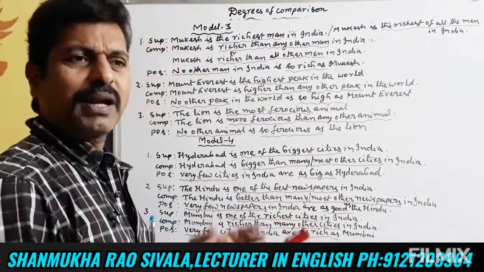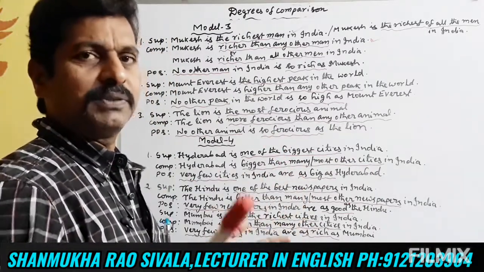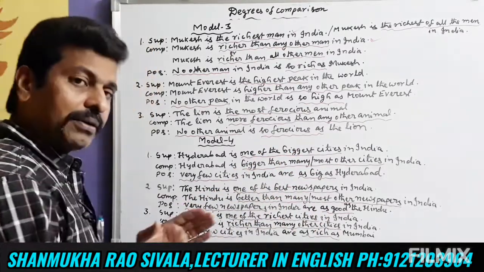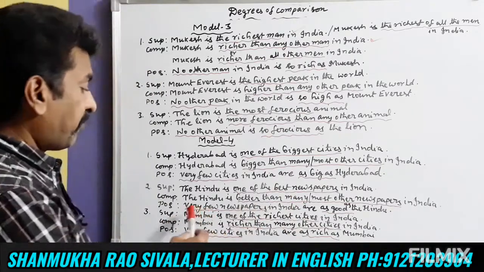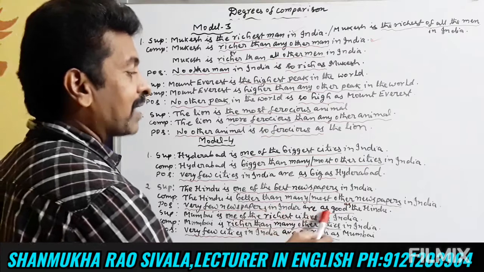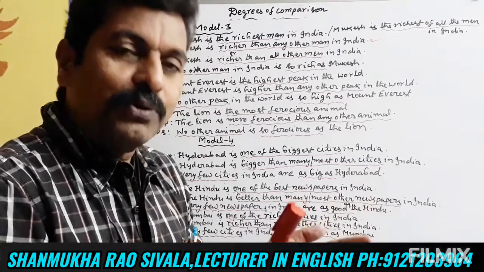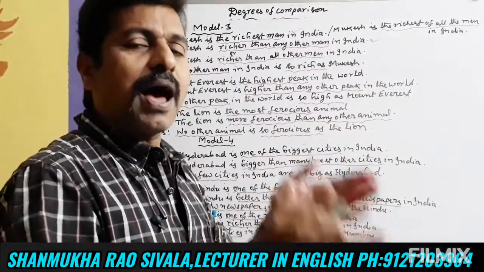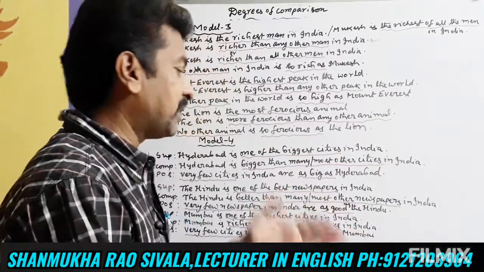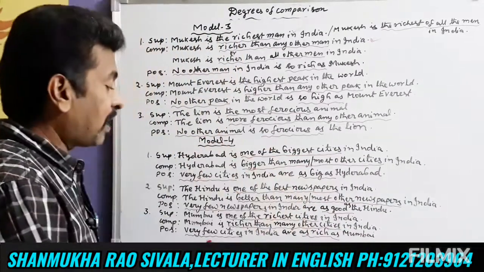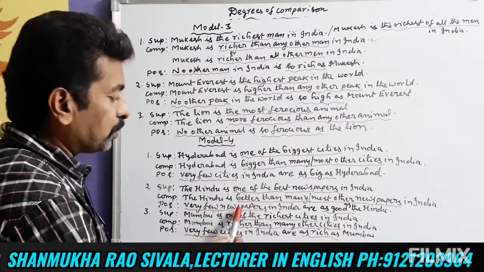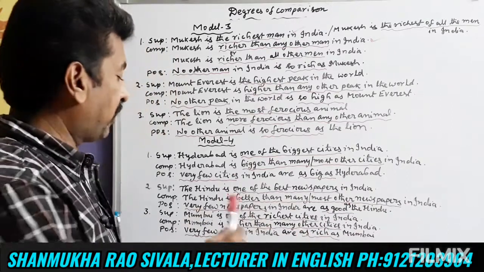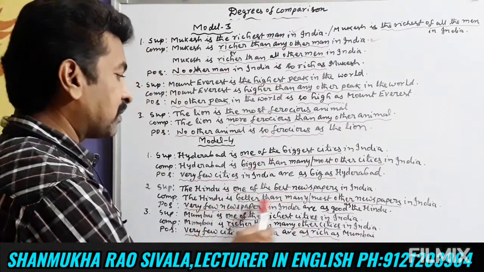Enadu, Deccan Chronicle and the like, small newspapers, so many will come. The Hindu is better than many other newspapers. And in positive degree: very few newspapers in India are as good as the Hindu. Positive degree: very few newspapers as good as.